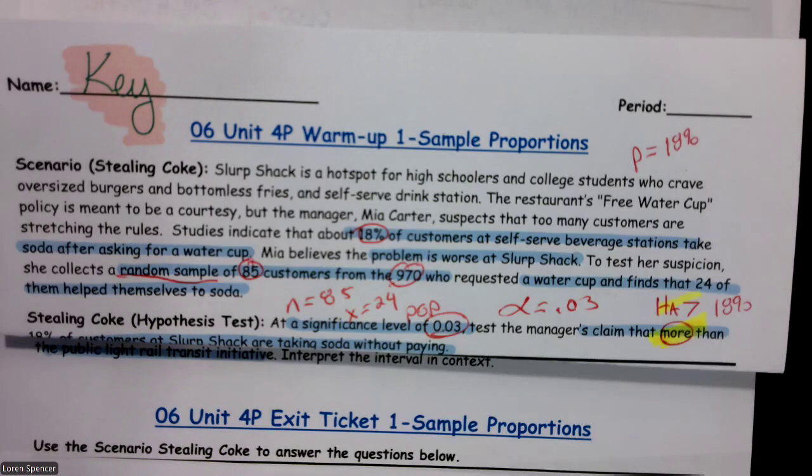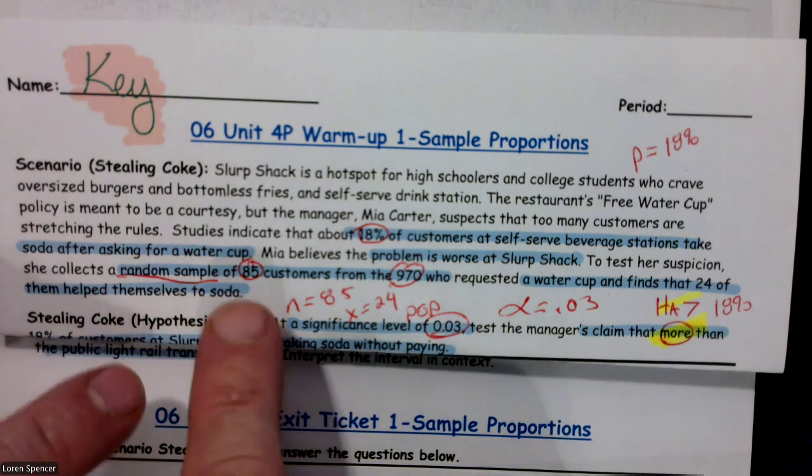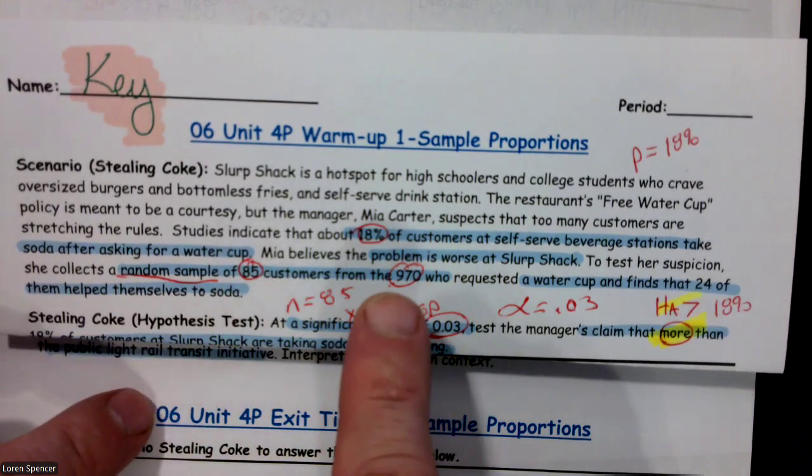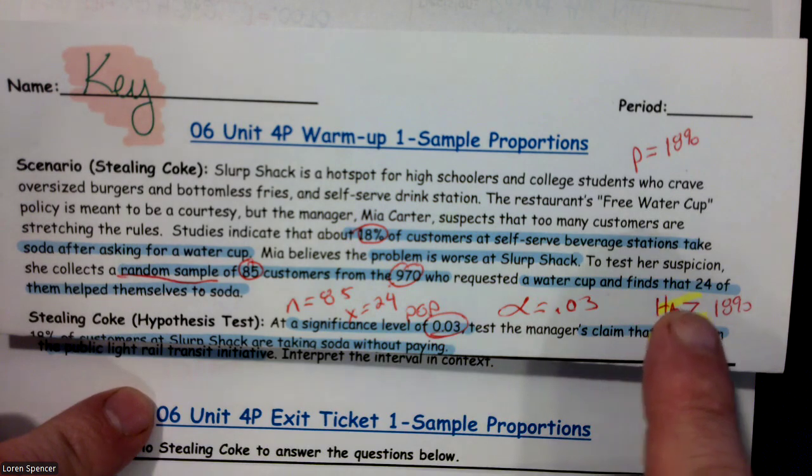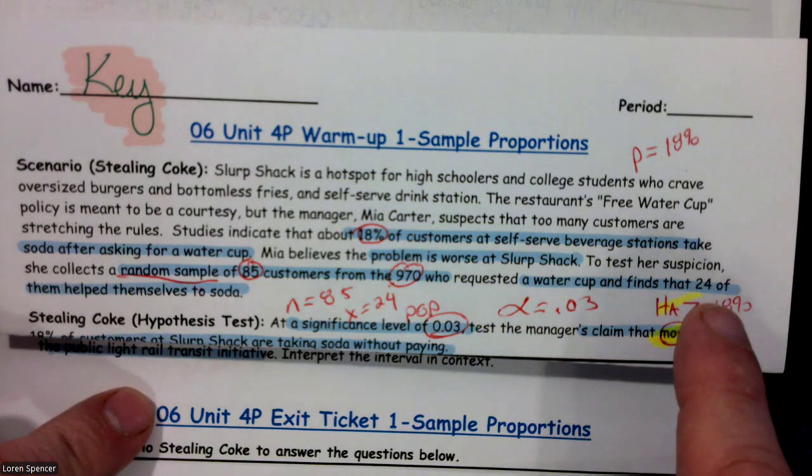Mia believes the problem is worse at Slurp Shack. To test her suspicion, she collects a random sample of 85 customers, so there's our sample size, from the population of 970 who requested a water cup, and finds that 24 of them helped themselves to soda.